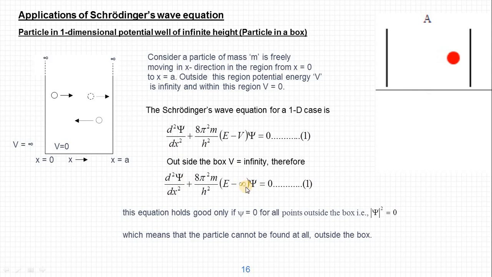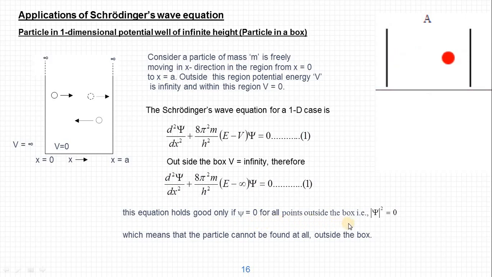So 0 into infinity is 0, therefore this is the only solution. For psi equal to 0, the left hand side becomes 0 and it is satisfied with the right hand side. Therefore this equation holds good only for psi equal to 0.